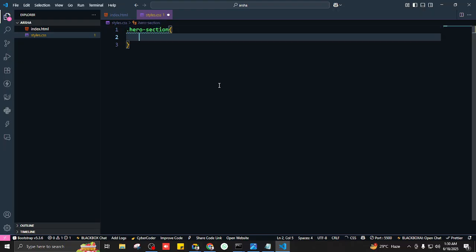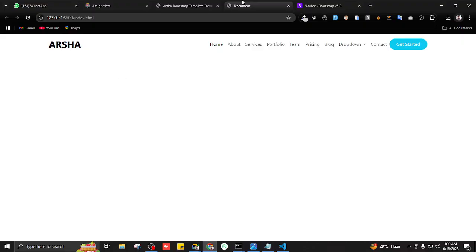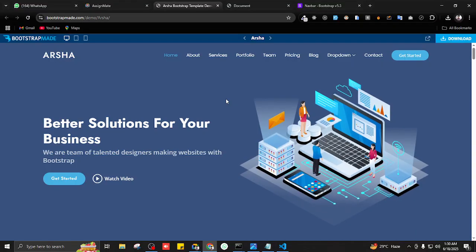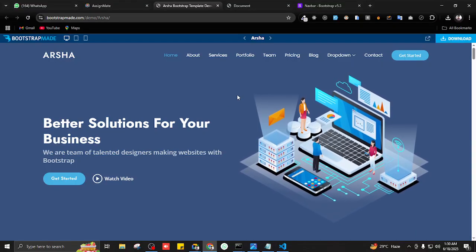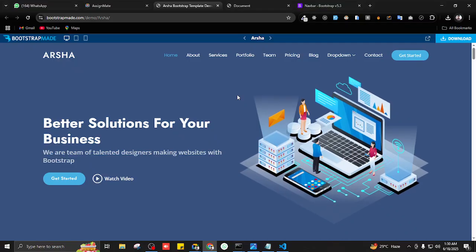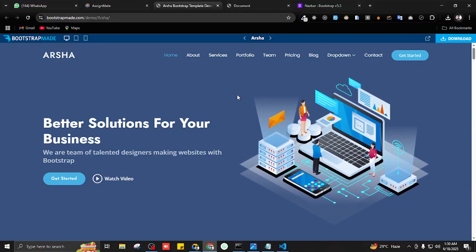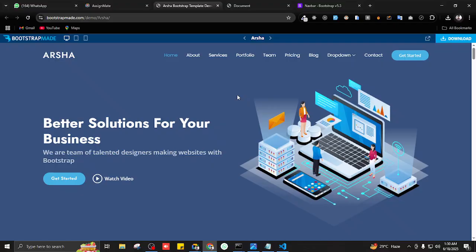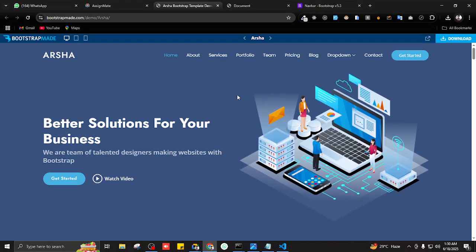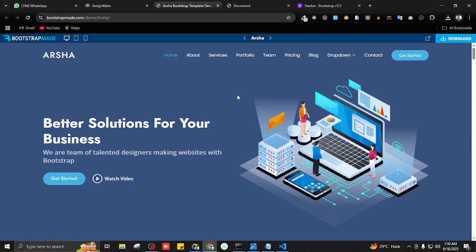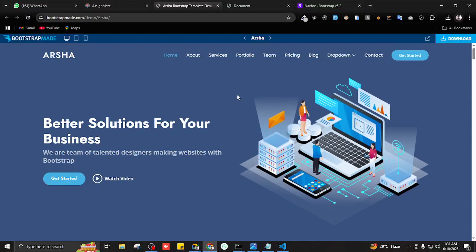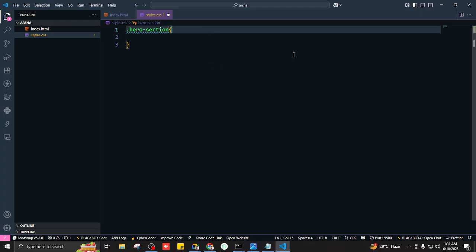Hero section. Okay, so we want to have this color on hero section, and this color is going to be used again and again. So what would I do if we want to use something that is being used again and again? You just copy paste it. No, there was another thing we did in simple X. We made a variable for that. Yeah. So how do we make variables?